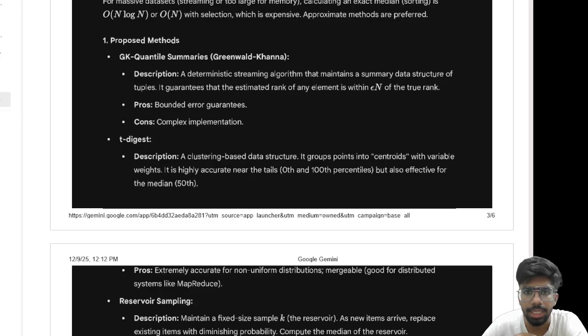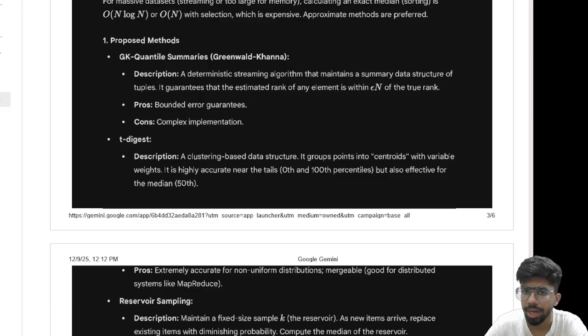The second method is t-digest. It is widely used in industry, including distributed systems like Elasticsearch. How it works: it clusters data points into weighted groups called centroids. These centroids are denser near critical percentiles, including the tails, but work equally well for the median. So the advantages are that it is extremely accurate, works well for non-uniform distributions, and can be merged across machines, making it perfect for large-scale or cloud environments.